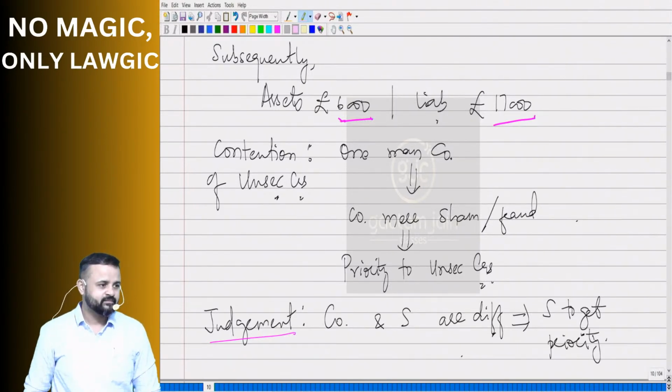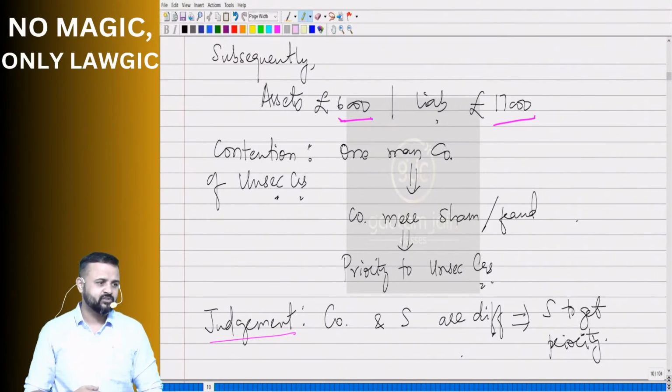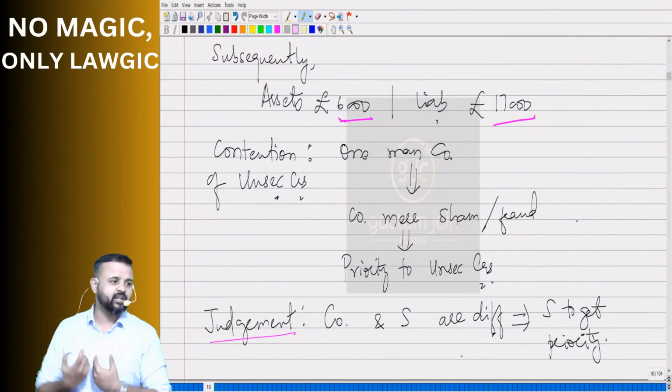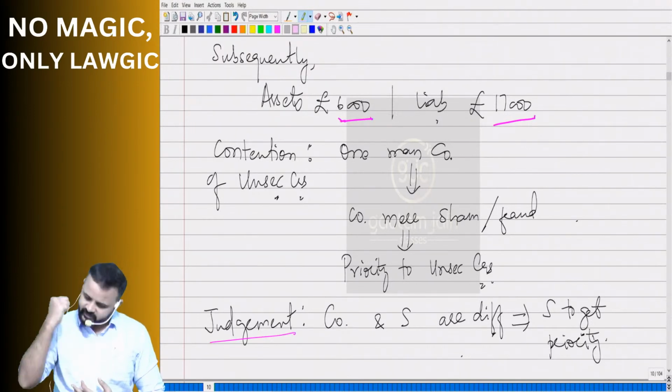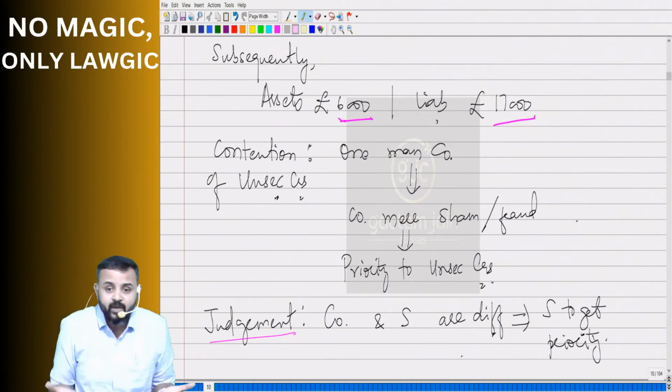Salman filed because those unsecured creditors were objecting. So he went to court of law. He said, give me protection, my lord. I am the secured creditor. I should be getting this 6,000 pounds which is there in the company, not those unsecured creditors. But unsecured creditors said that this is a one-man company, sir.